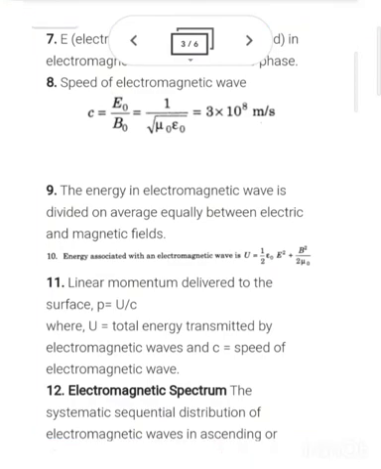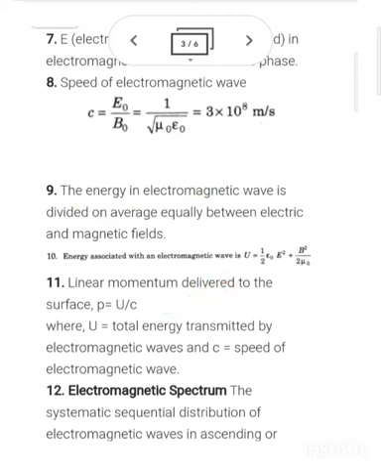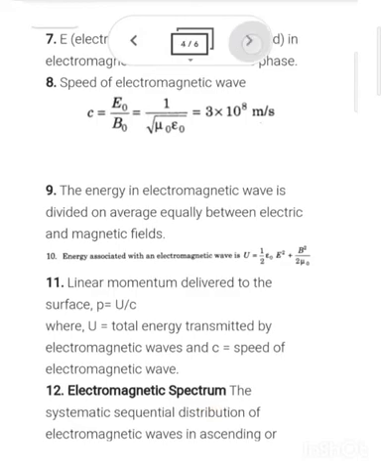After this, the linear momentum delivered to the surface, P is equal to U upon C, where U is the total energy transmitted by the electromagnetic wave and C is the speed of the electromagnetic wave. When the total energy transmitted by the electromagnetic wave is divided by the speed of the electromagnetic wave, this one is known as the linear momentum. It means how much distance this wave has traveled.